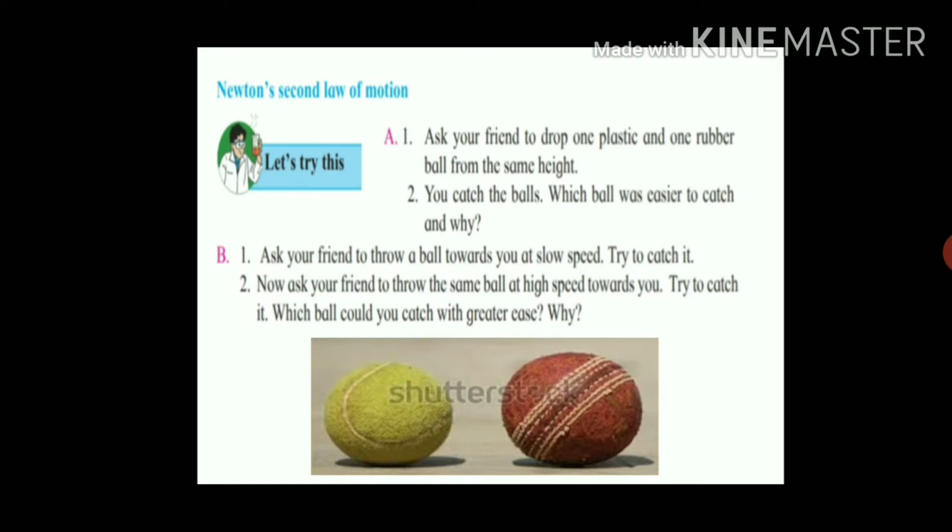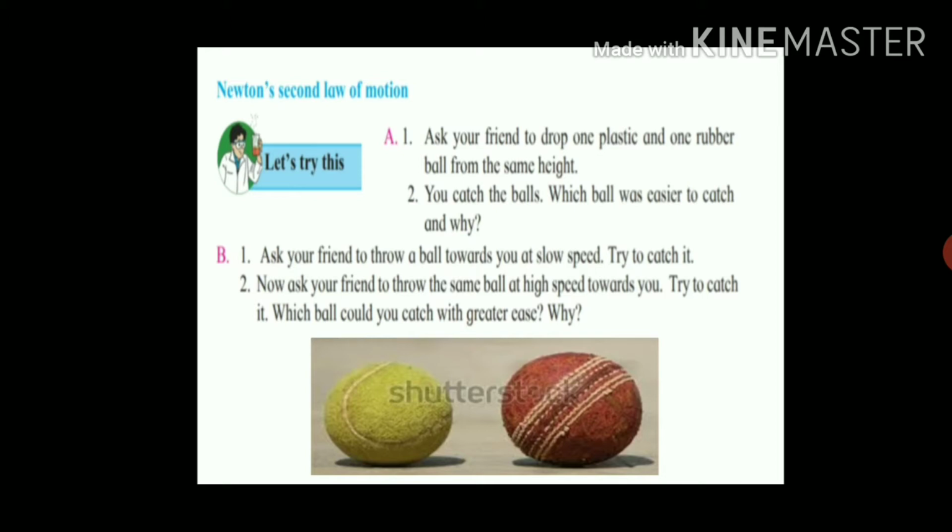Now which bullet will penetrate the wooden plank? Yes student, the bullet fired from the gun penetrates easily into the wooden plank, but the bullet thrown by hand cannot penetrate the wooden plank. Now why?